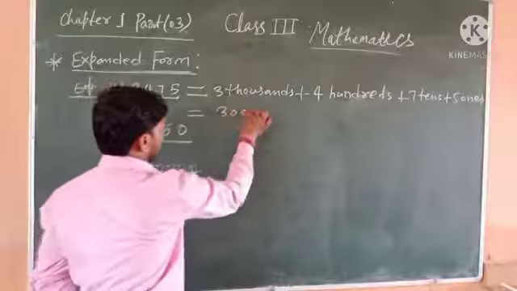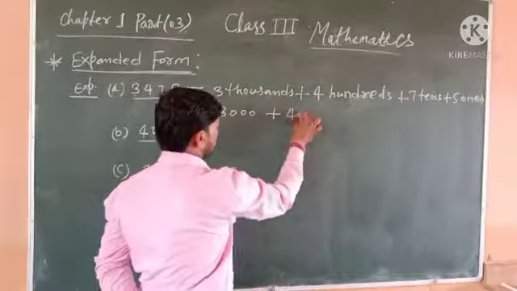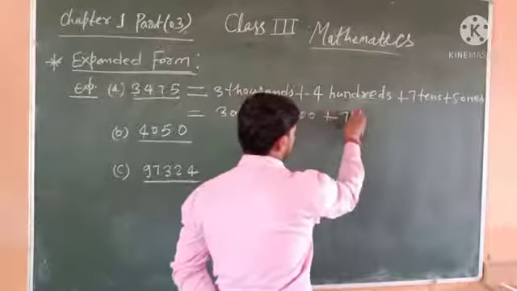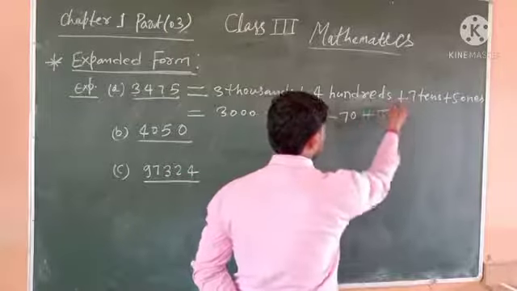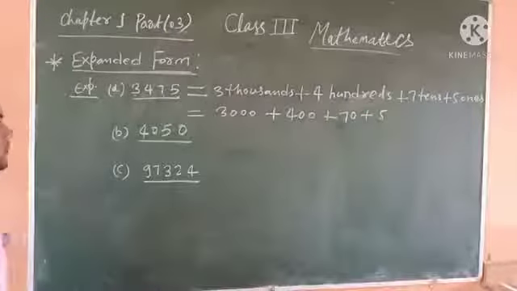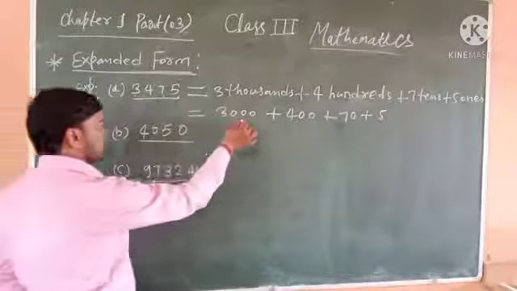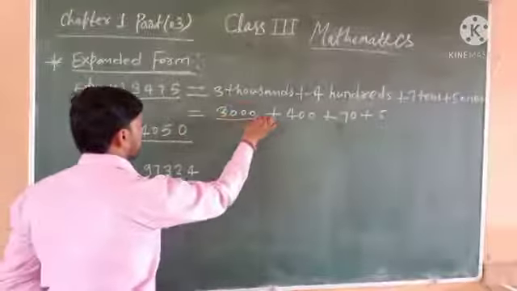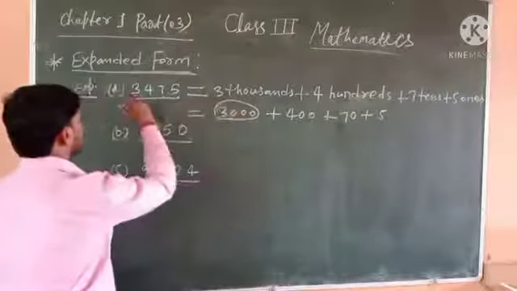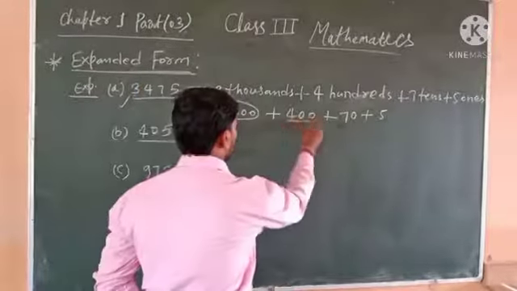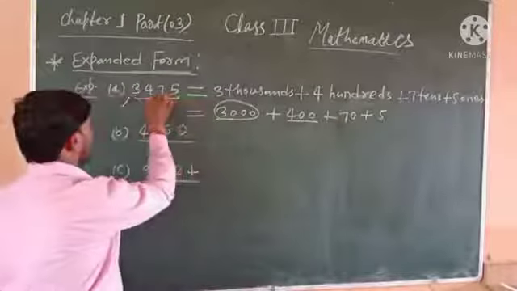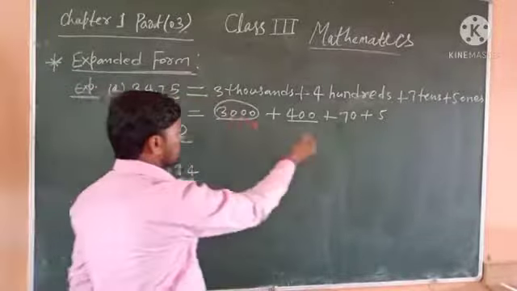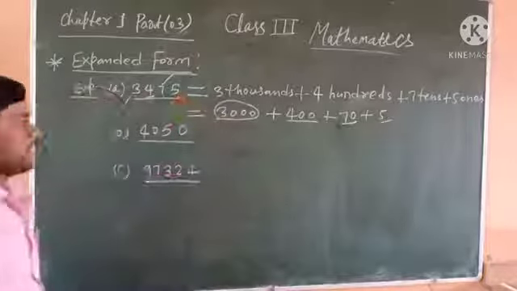3,000 plus 400 plus 70 plus 5. 3,000 is the place value of 3 and 400 is the place value of 4, 70 is the place value of 7 and 5 is the place value of 5.